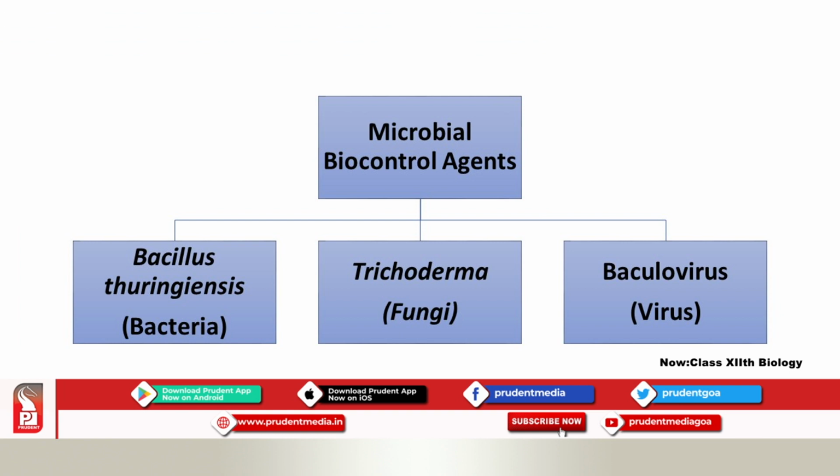Now, in the chapter on microbial biological agents, we are going to study 3 types. I want you to mark this in your textbook, and make a chart like this. They are of 3 types: Bacillus thuringiensis, which is also called Bt cotton, which you will study in biotechnology, and which consists of bacteria; then Trichoderma, a fungus; and Baculovirus, a virus. These 3 things we are going to study.